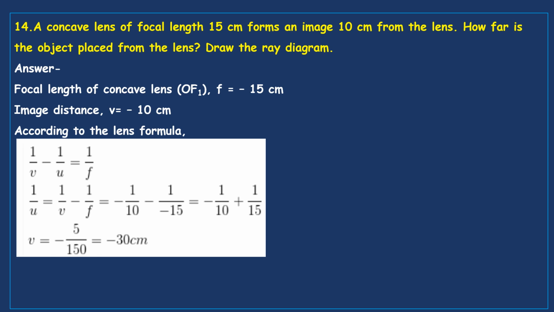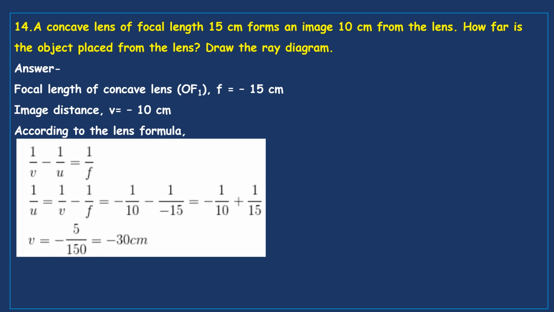So minus 1 by 10 plus 1 by 15. Now you have to keep the LCM. If you calculate the LCM here, you will get minus 3 by 30 plus 2 by 30.